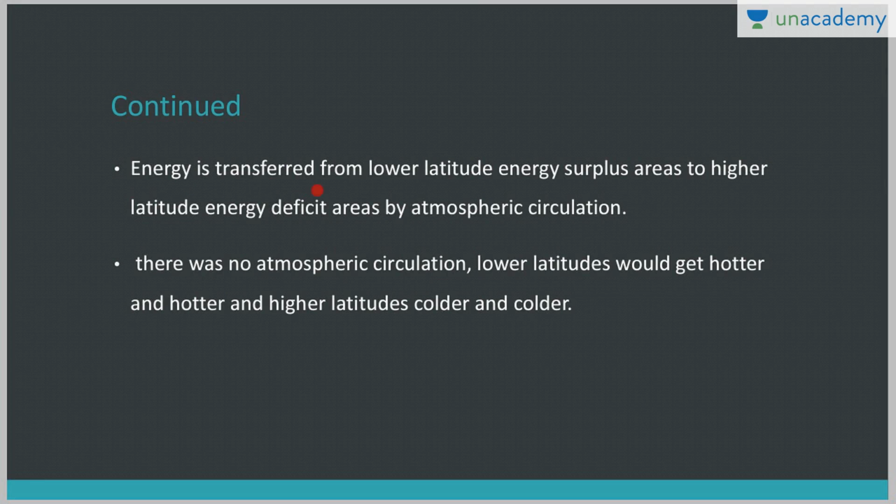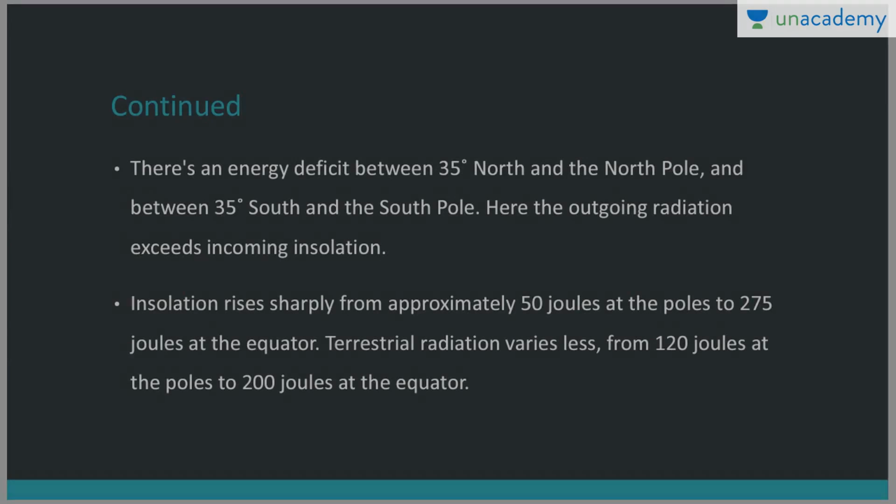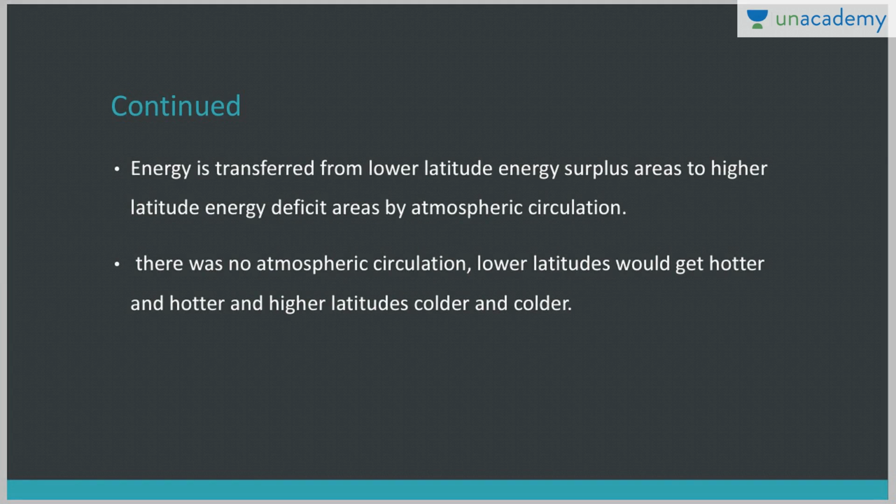So as such, energy is transferred from lower latitude energy surplus areas to higher latitude energy deficit areas by atmospheric circulation. Now atmospheric circulation we have already discussed, the different pressure belts, the different cells which are formed due to atmospheric circulation, right? So if there was no atmospheric circulation, lower latitudes would get hotter and hotter, and higher latitudes will become colder and colder. So due to atmospheric circulation, this surplus energy is transferred from lower latitudes to higher latitudes, right? So this is about the latitudinal variation of this solar energy, right?